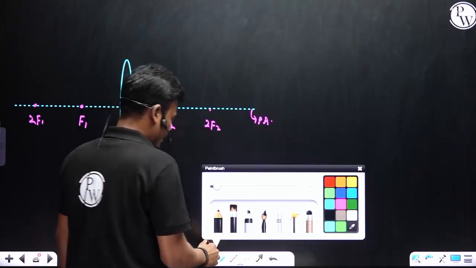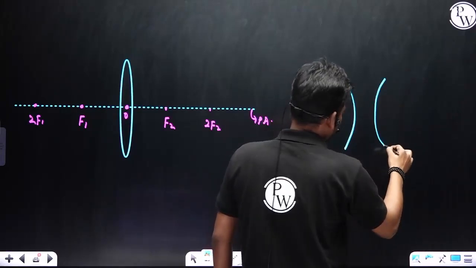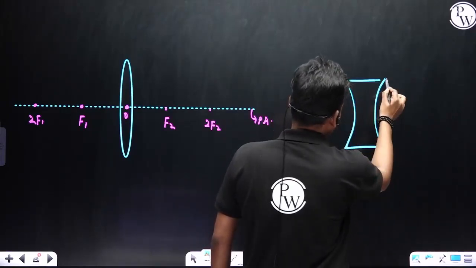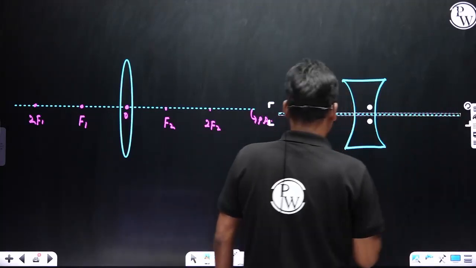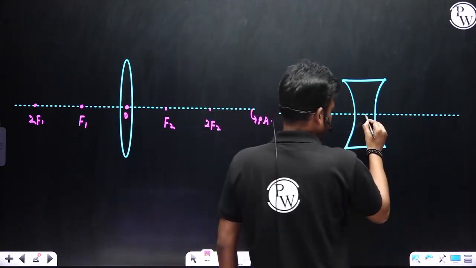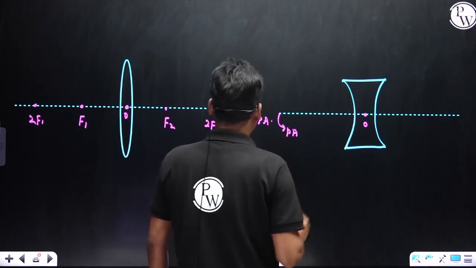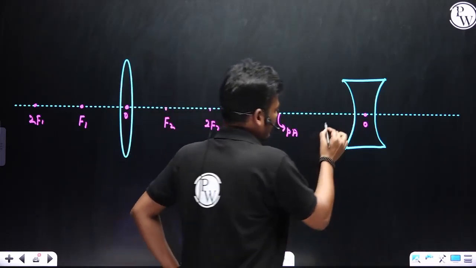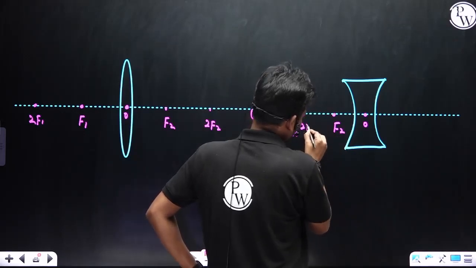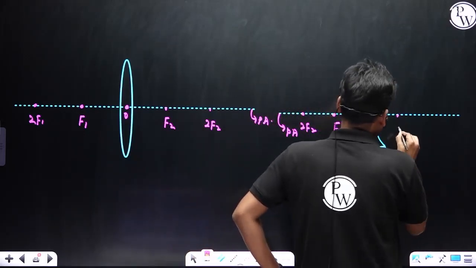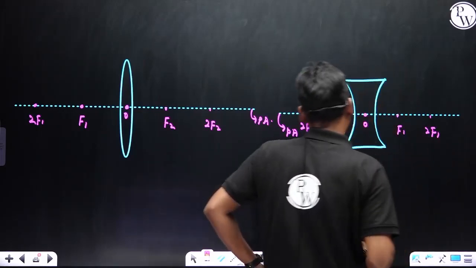In case of a concave lens, again this is the principal axis and this is the optical center. In this particular case this is F1 and this is 2F1, and here F2 and 2F2.